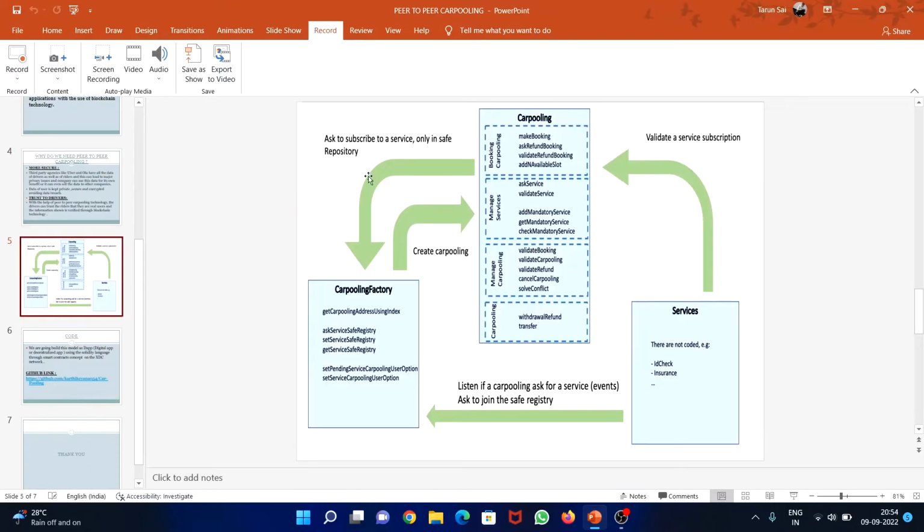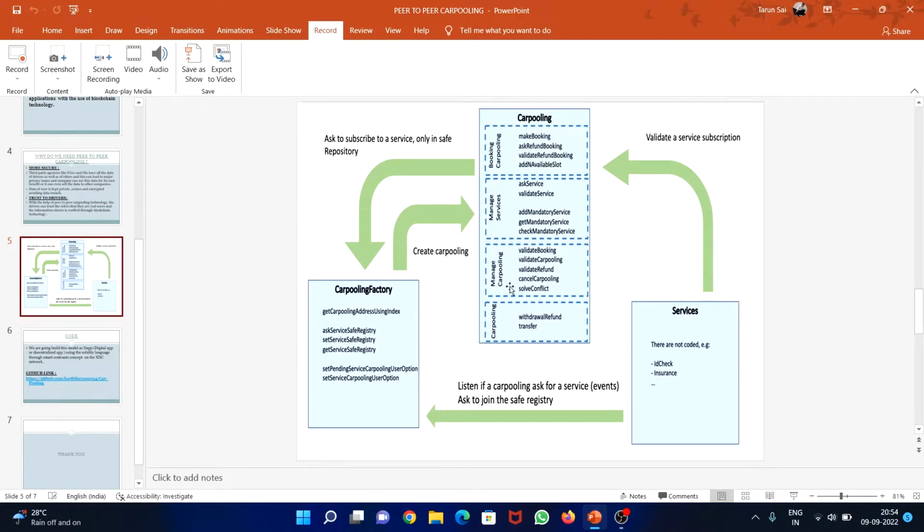And this flowchart is going to help us a lot in understanding what carpooling actually means and how it is going to work. Let me explain briefly. First of all, you need to register to our app with your ID, insurance and everything, and you can sign up to our app very simply. After subscribing to a service, you can see all kinds of services you want to select in our carpooling system.